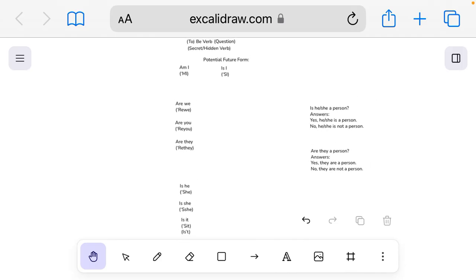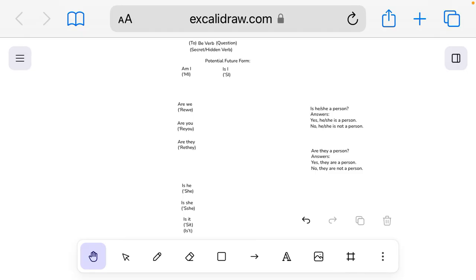But before we go to they as a singular, let's recap. So am I is the question form of I am. Are we is the question form of we are. Are you is the question form of you are.